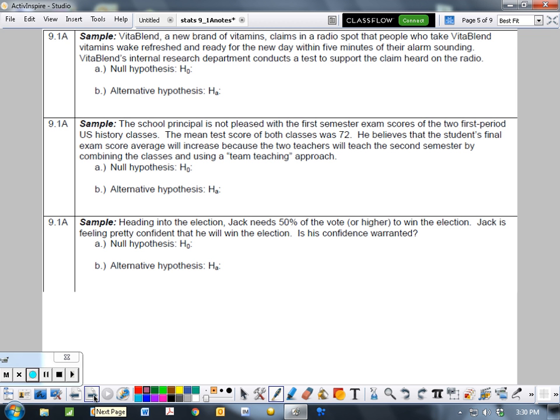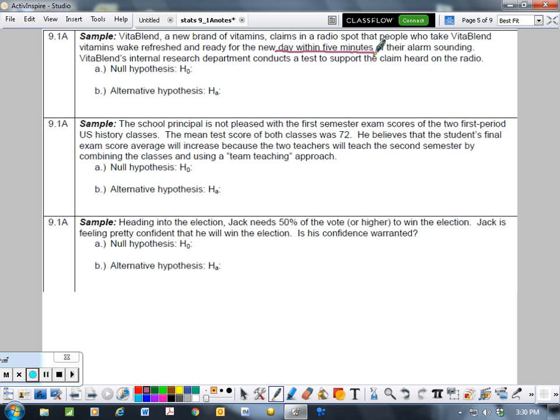VitaBlend, a new brand of vitamins, claims in a radio spot that people who take VitaBlend vitamins wake up refreshed and ready for a new day within 5 minutes. So they're claiming that it happens within 5 minutes of their alarm sounding. VitaBlend's internal research department conducts a test to support the claim heard on the radio.